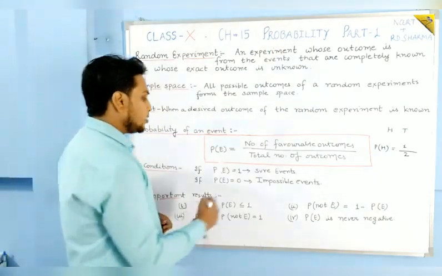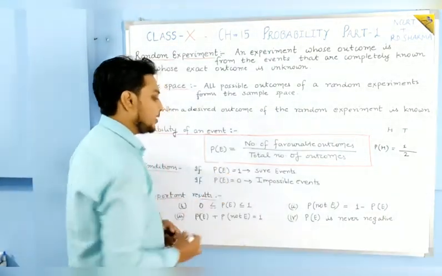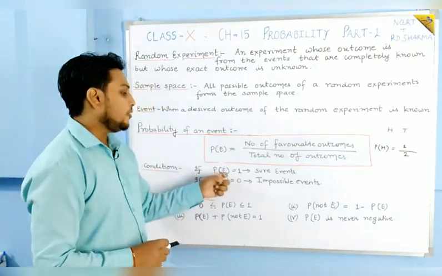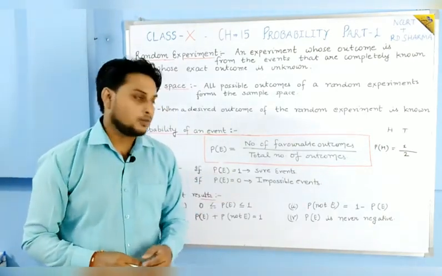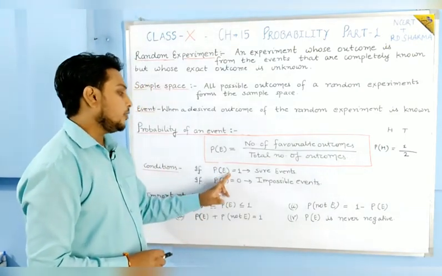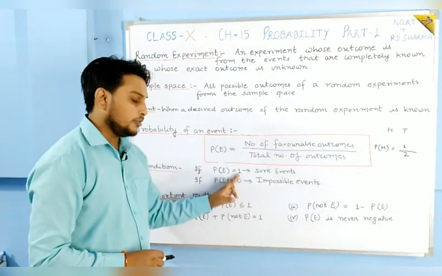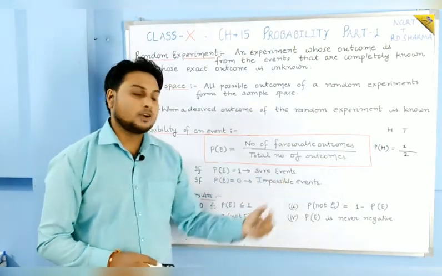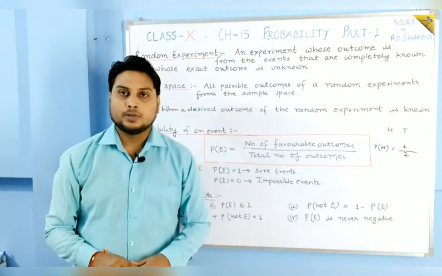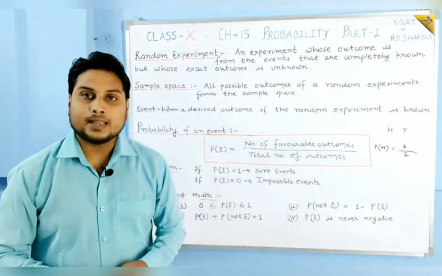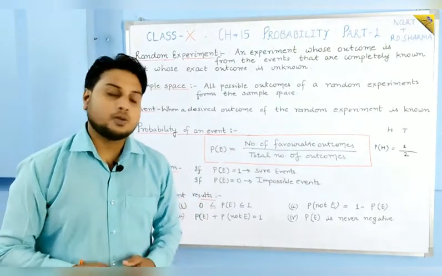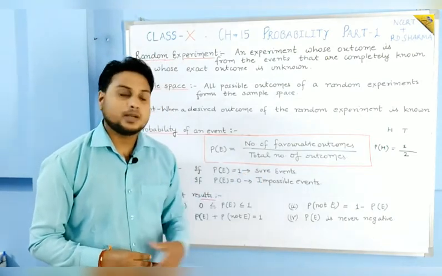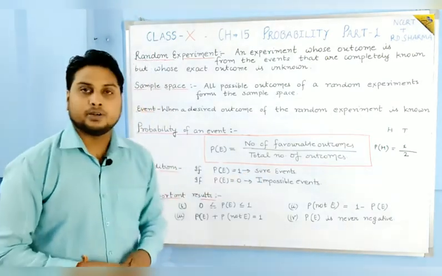Then students, some conditions are there. What if the value of the probability is 1? If the probability of any event is 1, then that is known as a sure event. Suppose for any experiment the value of the probability you are getting is 1, then that event is known as a sure event.